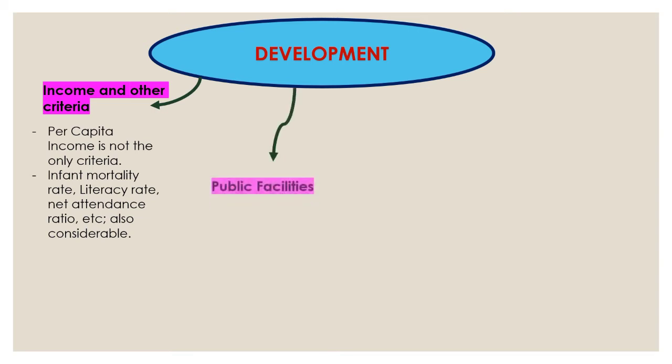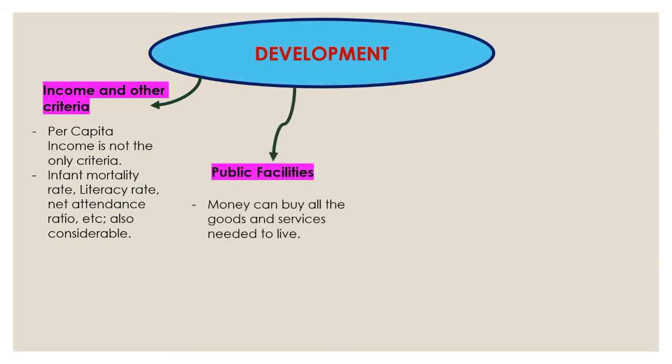Now, moving on further, the public facilities. Here, public facilities doesn't mean the infrastructure only. We have everything included over here. Here it is said that money can buy all the goods and services needed to live, but money cannot buy a pollution-free environment.